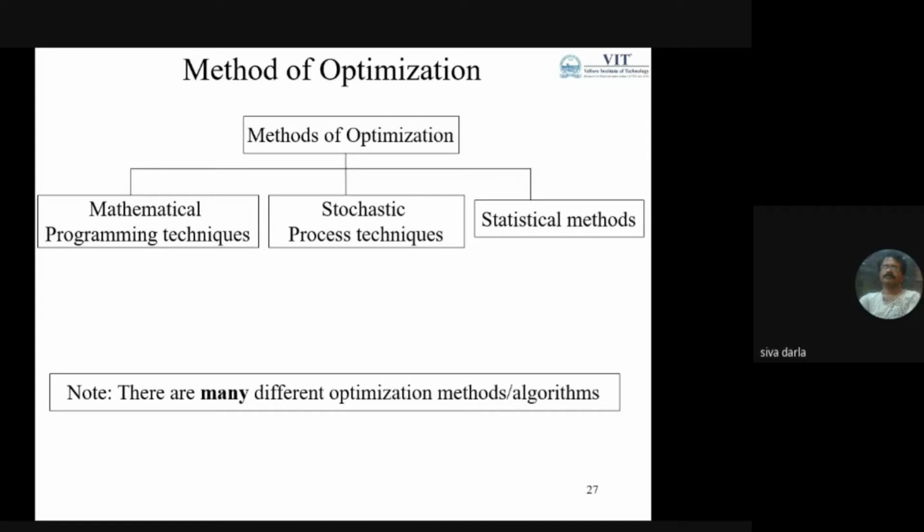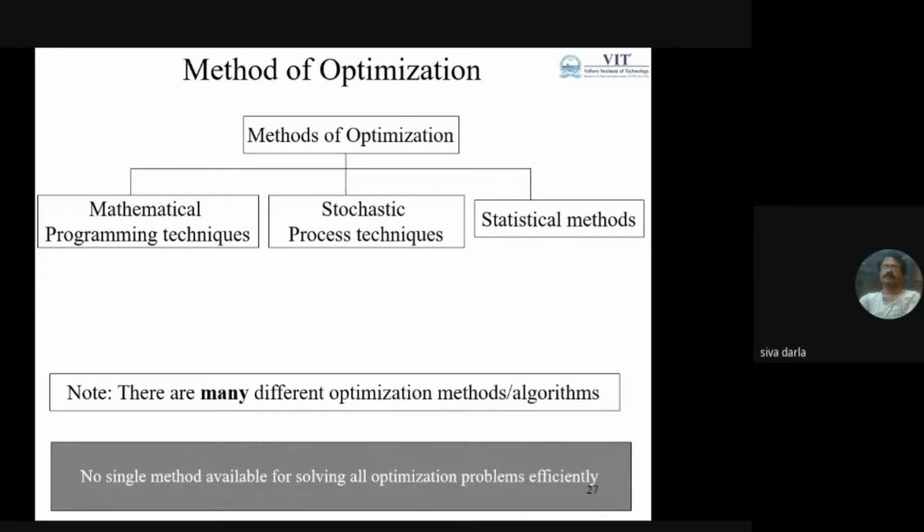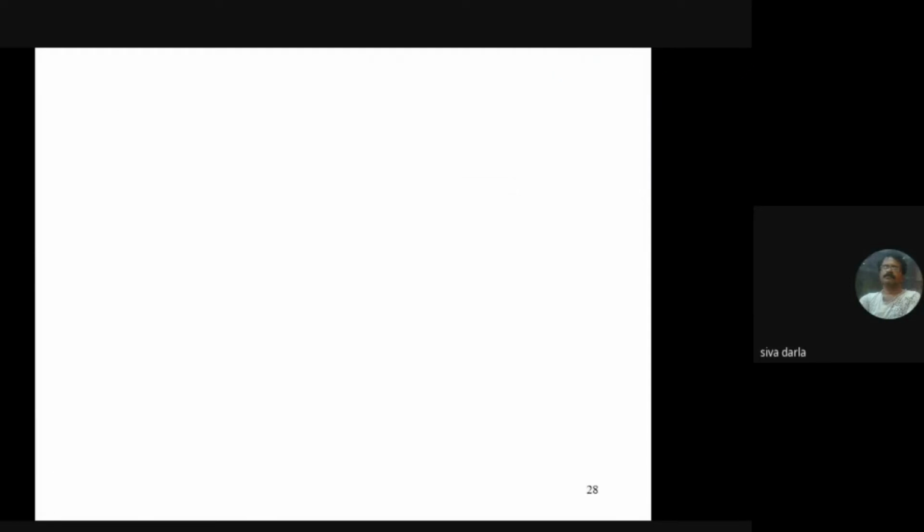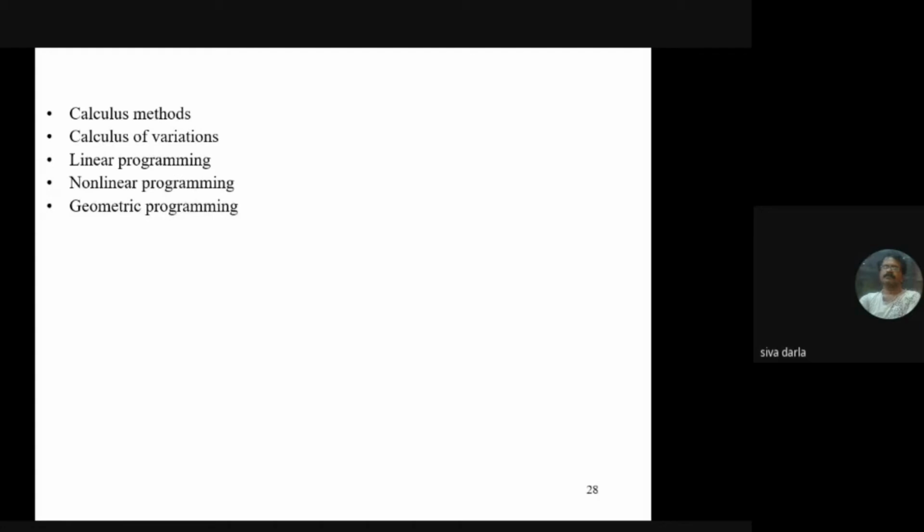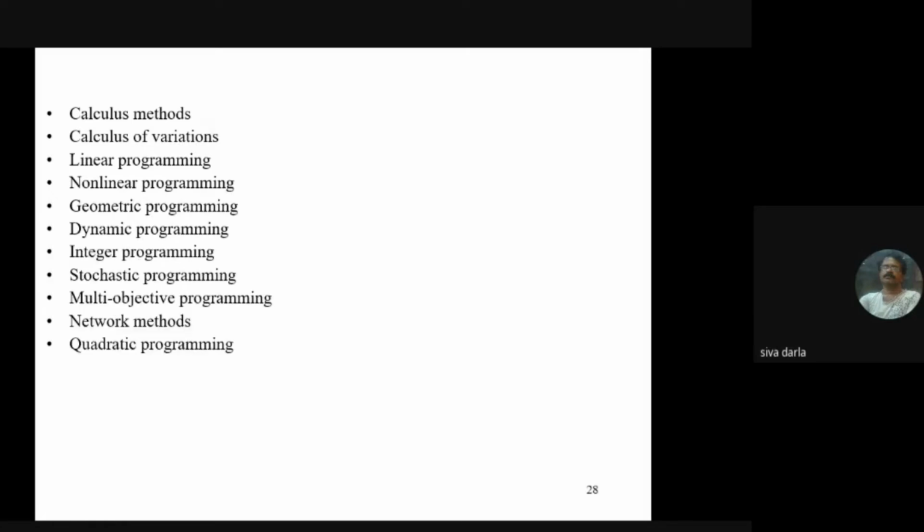There are many different optimization methods or algorithms, but as in research, there is no single method available for solving all optimization problems efficiently. We will be using some of the methods in other kinds of problems with the consideration of some penalties or some feasibilities, accepting the infeasible regions. These are some of the methods that come under mathematical programming, such as linear programming. All this comes under mathematical programming.